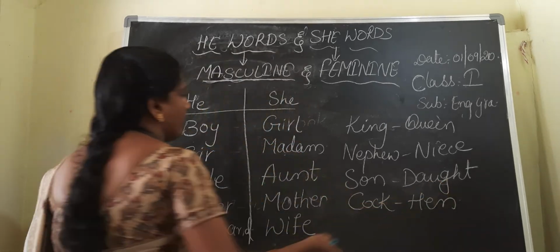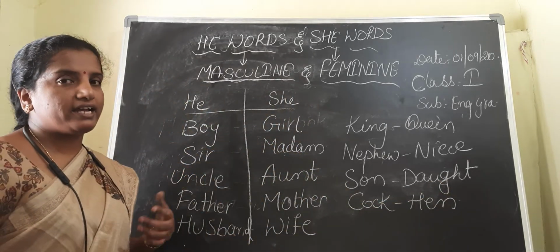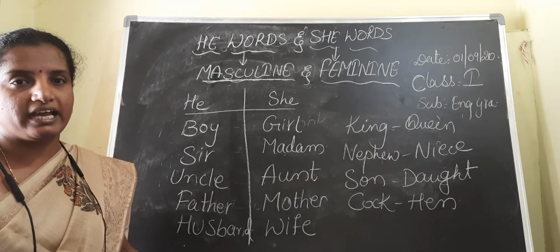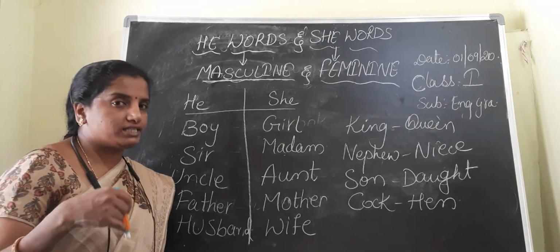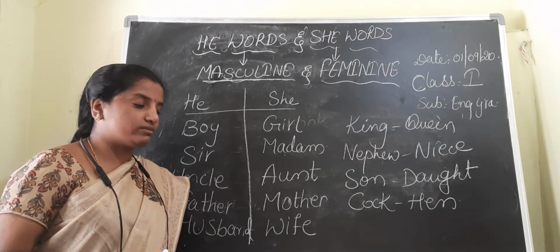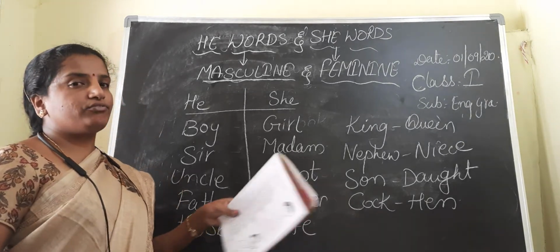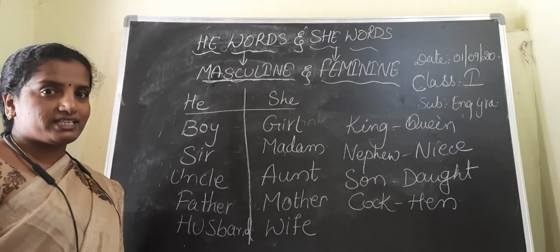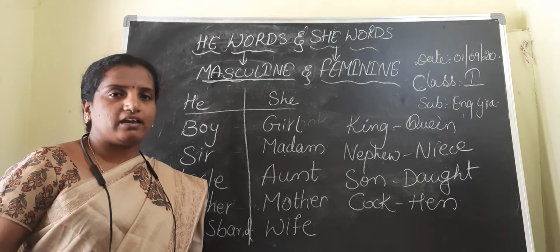So in this way I have given you he words and she words. All the he words are known as masculine, and all the she words are known as feminine.